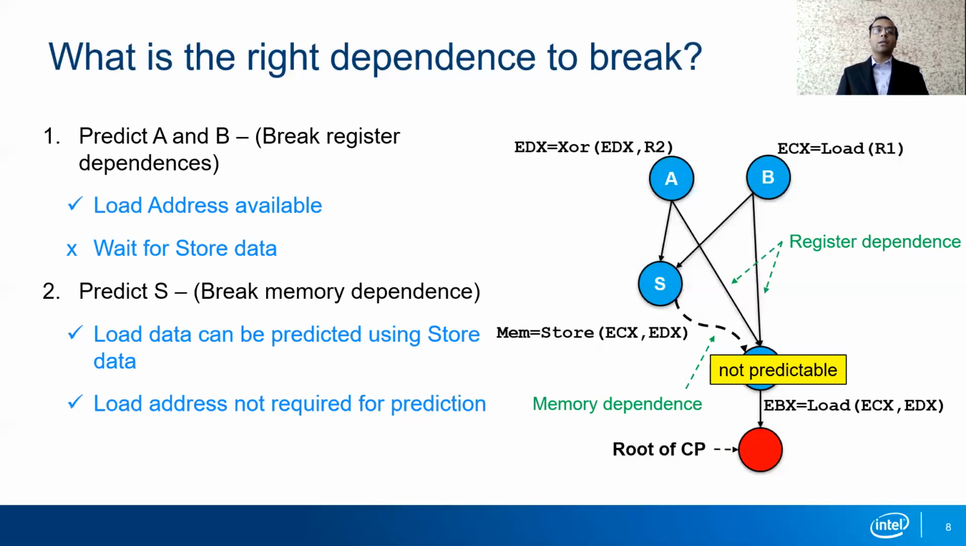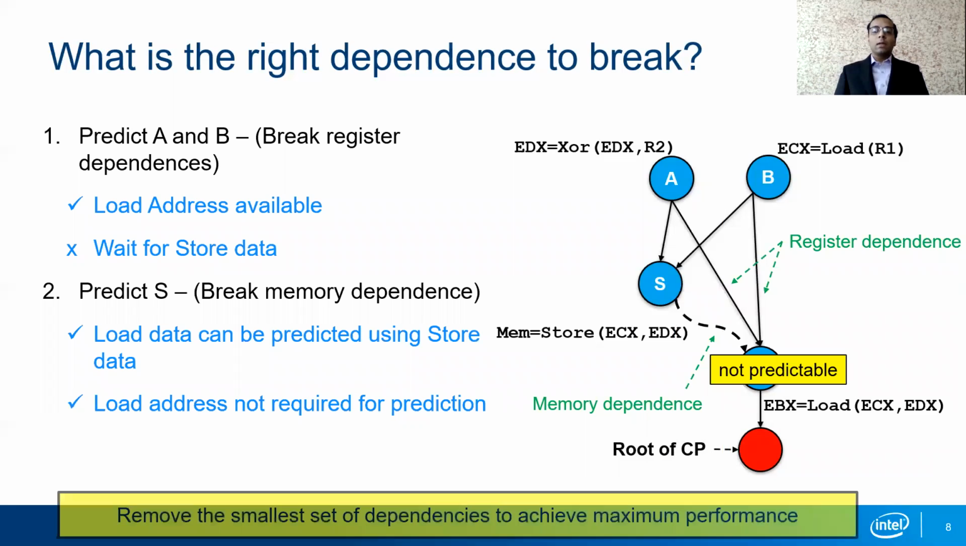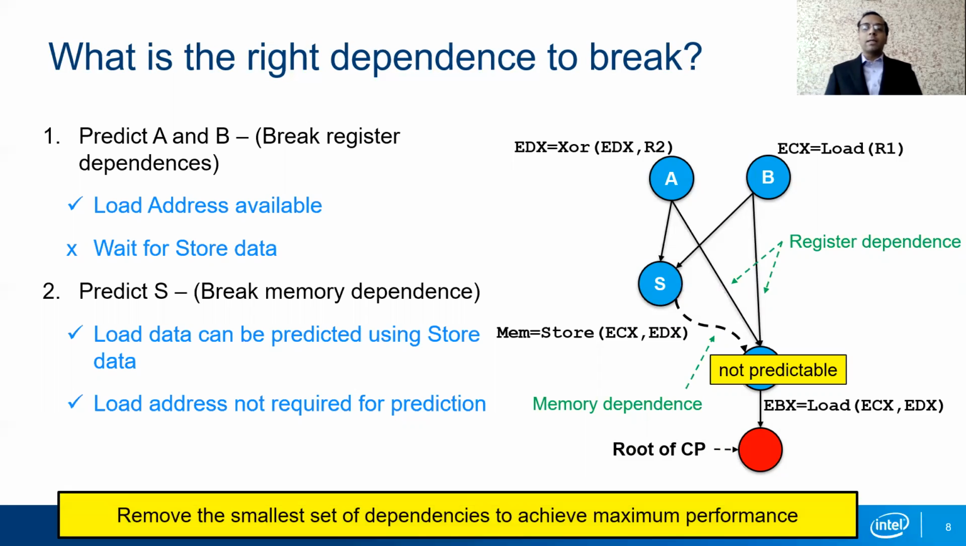However, if we were to predict the store S and break the memory dependence, the load data will be available immediately using the store. Further, we will also not require the load address for carrying out a prediction. This example shows us that predicting one memory dependence is actually better for performance than predicting two register dependencies, and thus forms the second guiding principle of focus value prediction.